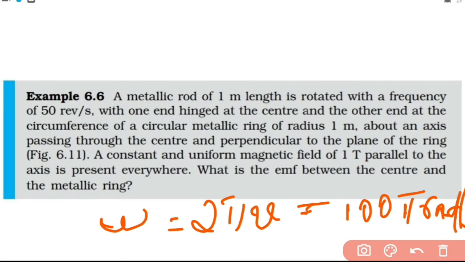Before coming to the calculation, let's discuss what the actual theory is. Here we cannot directly use the equation epsilon equal to BLV because it's not in linear motion, but instead it is in circular motion. So first we'll obtain an expression for this induced EMF, and after that we will substitute the required data.